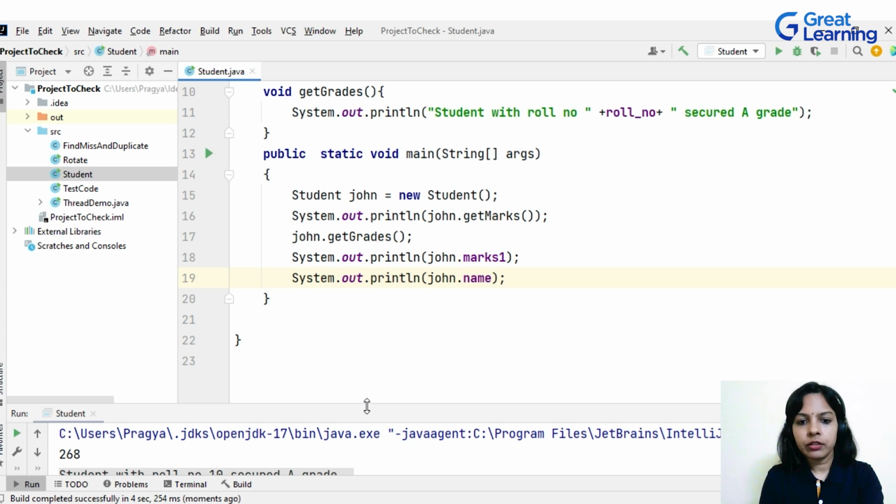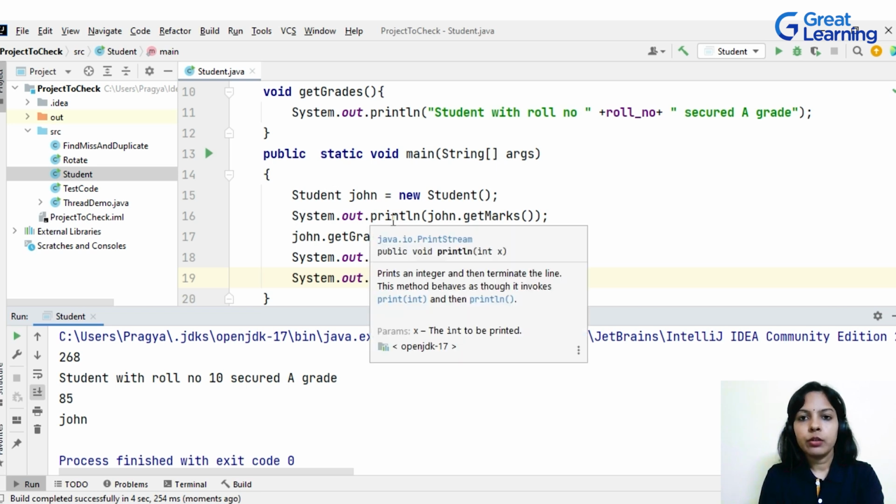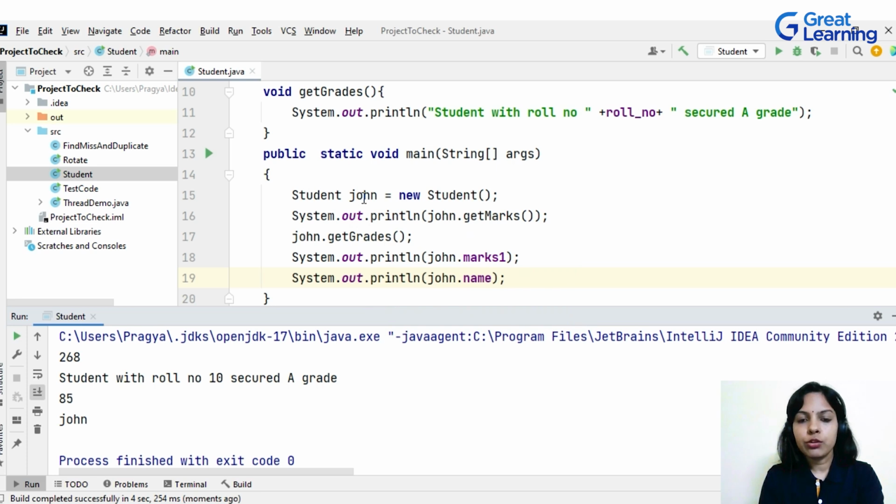So you can see here the output is the first line to be executed here inside the main method. Every Java program starts its execution from the main method. The first line of the main method is nothing but the creation of an object. The object will be created at the backend. John will be an object which will be allocated memory at the backend.